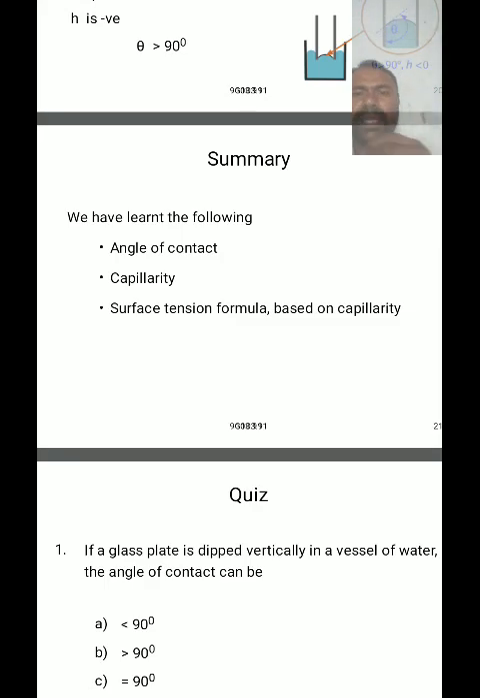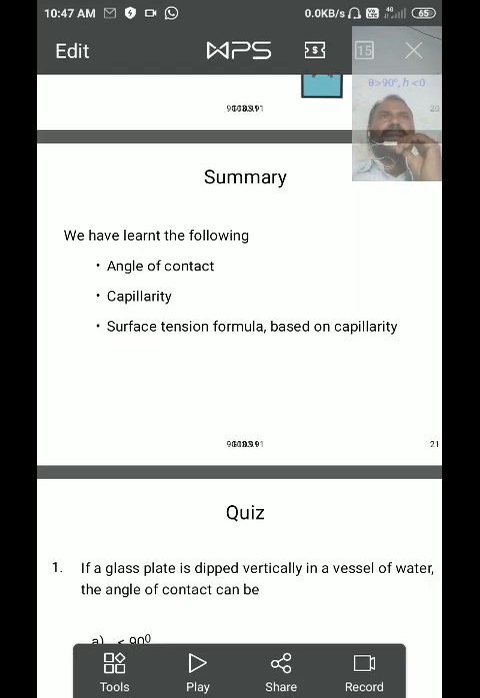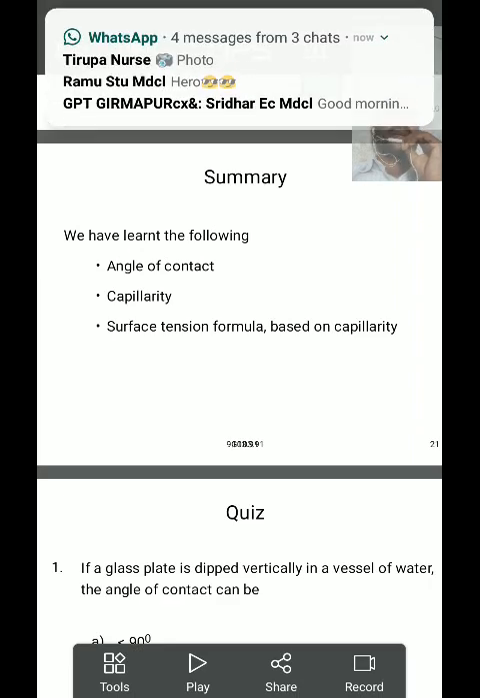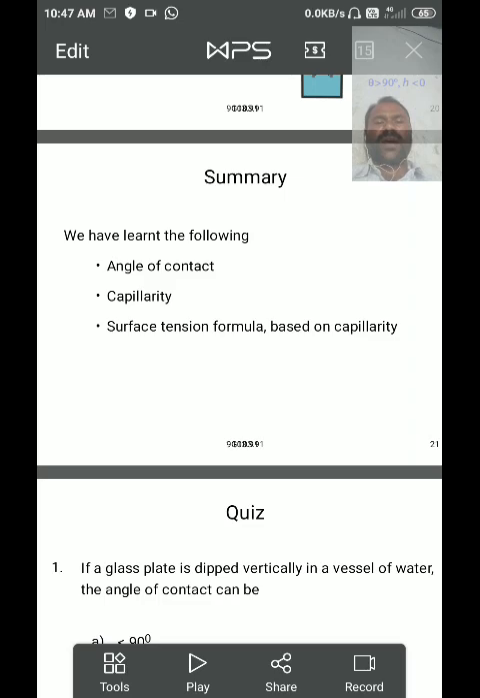So what is capillarity? When a pure solid or glass material is dipped in a liquid, due to the adhesive forces the angle of contact becomes an acute angle. For a pure glass plate and mercury, when the glass plate is dipped in mercury, the angle of contact becomes an obtuse angle.